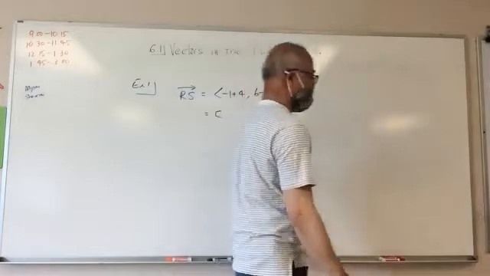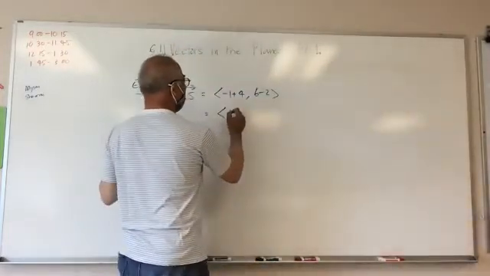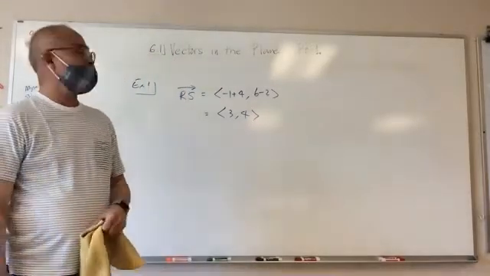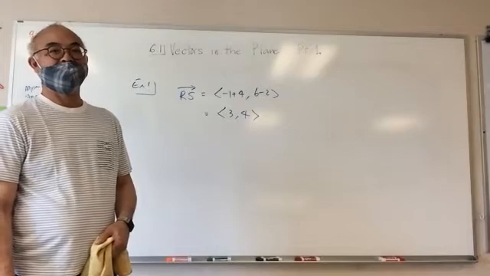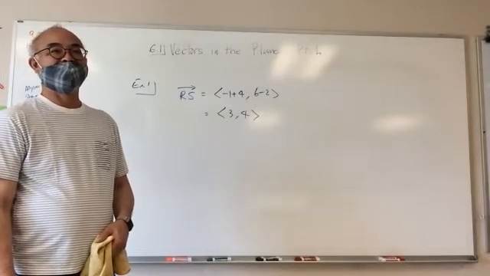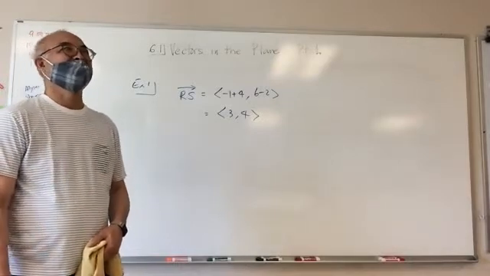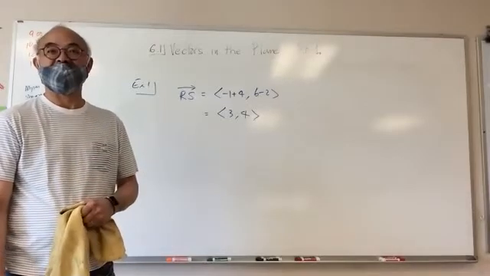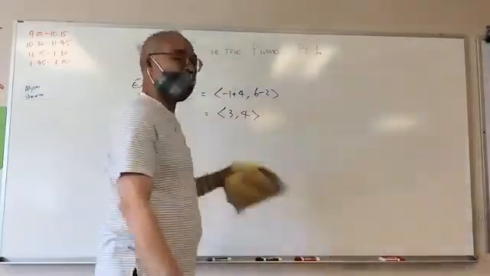What will be the magnitude of that? In your head? 9 plus 16, 25, 5, right? It would be 5. Everybody get that? Okay. So that was RS.